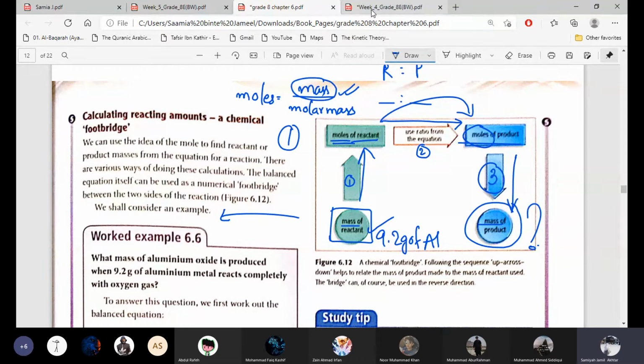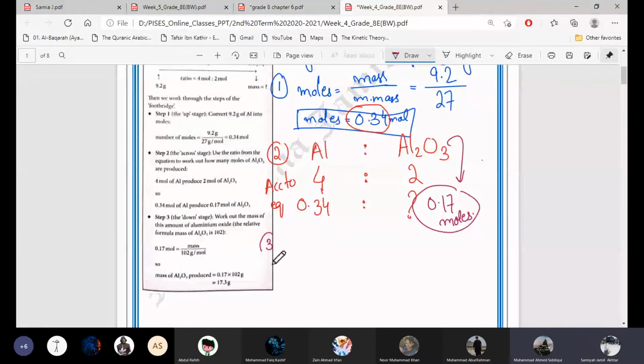So what will be the shape of the formula? Moles multiplied by molar mass is equal to mass. Very good. Number 3, it will be mass is equal to, because mass we will keep here, and we will take molar mass to the other side. So moles multiplied by molar mass. Moles are 0.17.